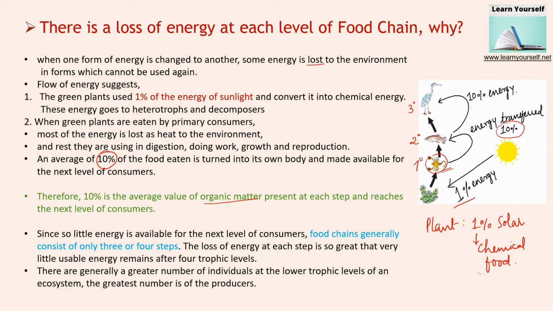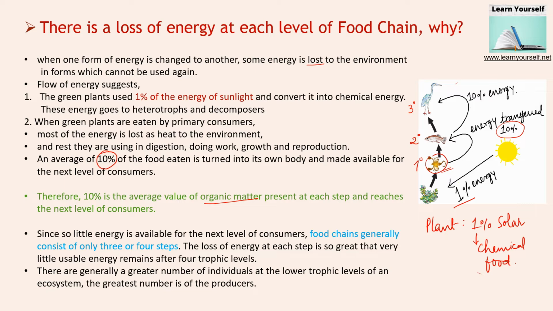So a food chain is not longer than 3 to 4 steps, because by the third or fourth step, the energy has been completely consumed or used at the tertiary level or after that. So all food chains consist of only 3 or 4 steps.